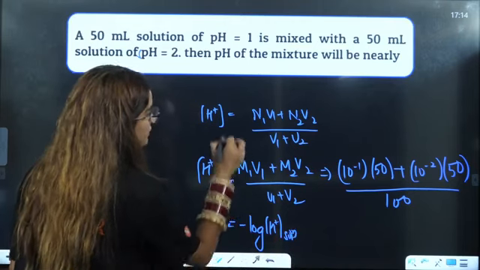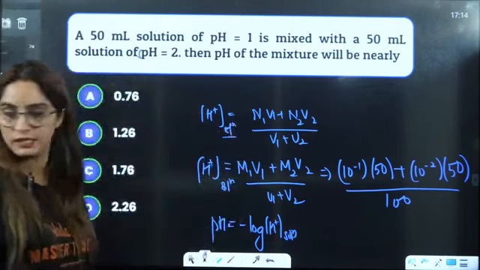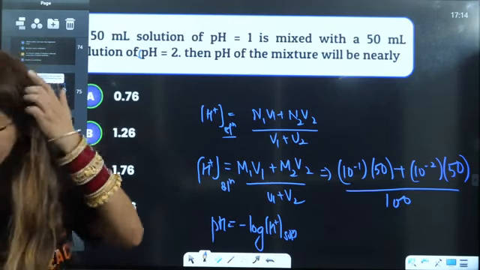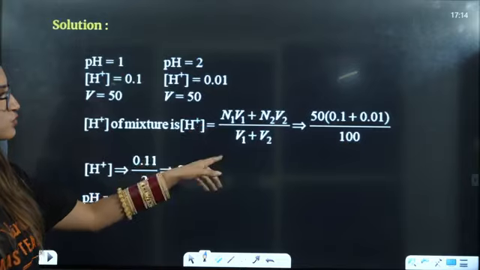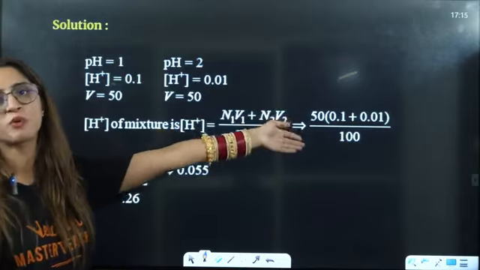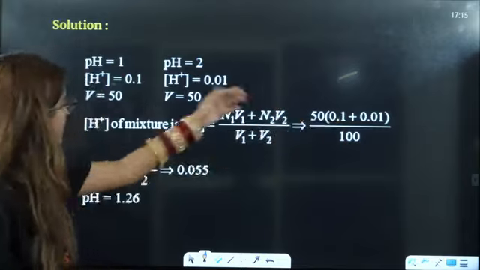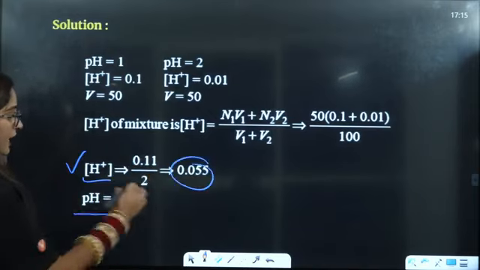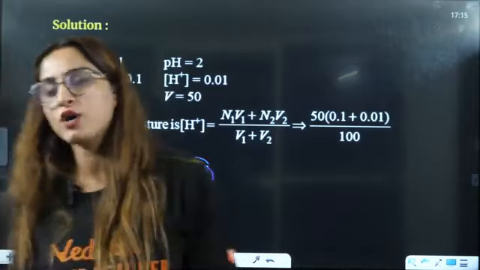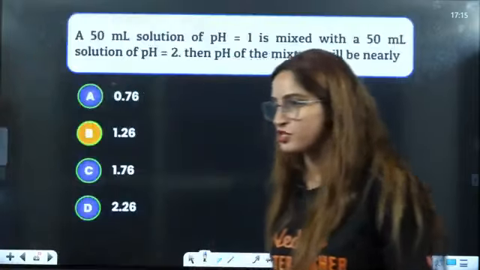So firstly you will answer this and then you will get your answer here. Got it or not? Yes, everybody? Is that clear? So by this, you just have to solve this: 10 to the power -1, this is 10 to the power -2. Solve this and you will get the value of H positive. Then you have to put it in the value of minus log of H positive. You will get your answer of pH here.